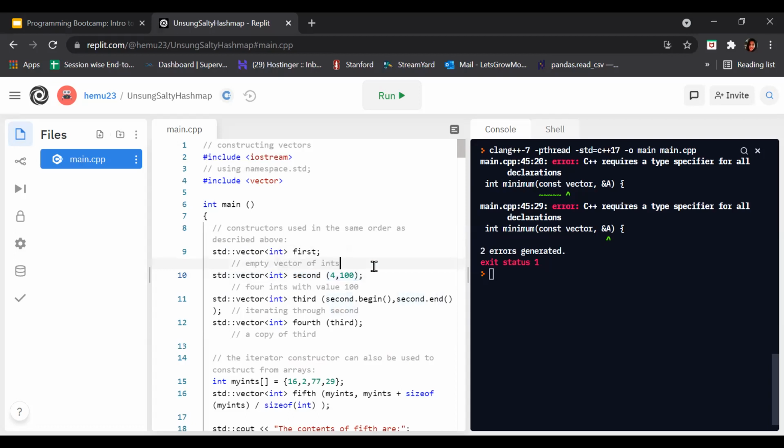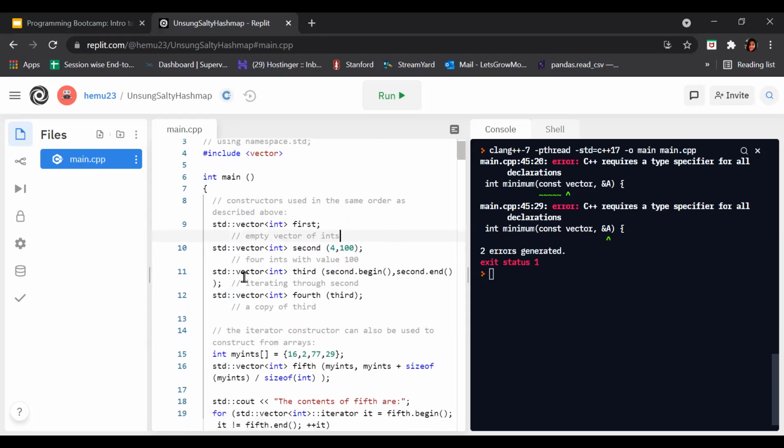After that, the third vector is vector int third, second.begin and second.end. What is it saying with begin and end? Just keep it simple. We will learn more about begin and end, which are iterators, in the upcoming session, so no need to worry.